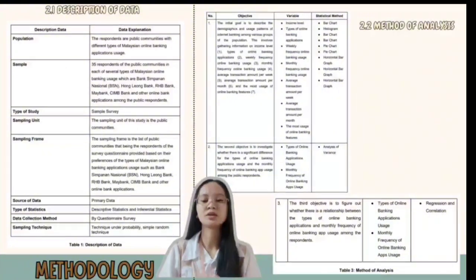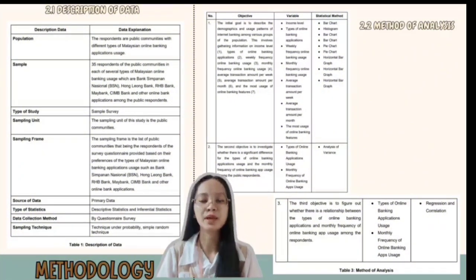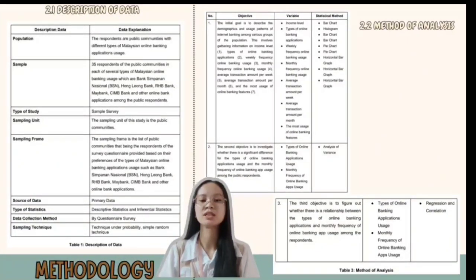As for the sample, there are 35 respondents of the public communities in each of several types of Malaysian online banking usage, which are Bank Simpanan Nasional, BSN, Hong Leong Bank, RHB Bank, Maybank, CIMB Bank, and other online bank applications among the public respondents. As for the type of study, it is a sample survey. And for the sampling unit, the sampling unit of the study is the public communities.